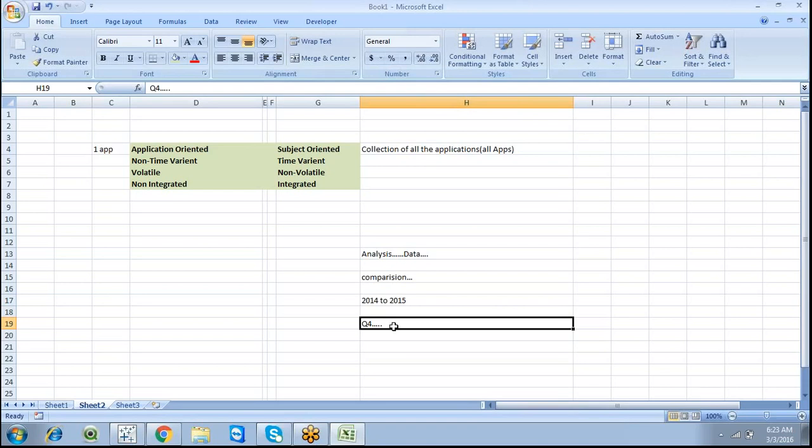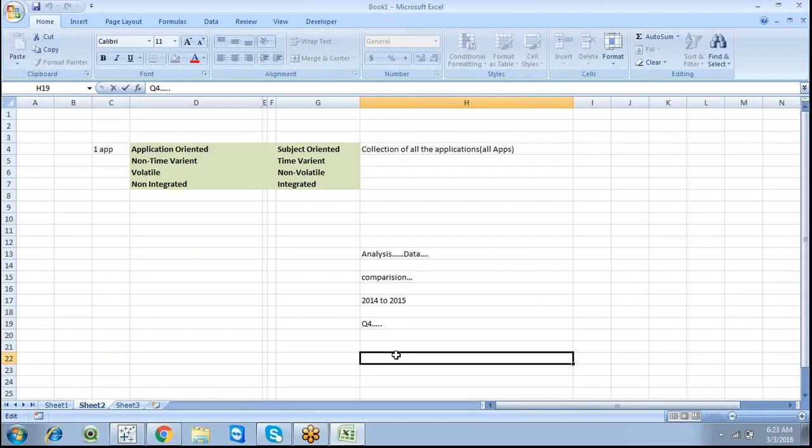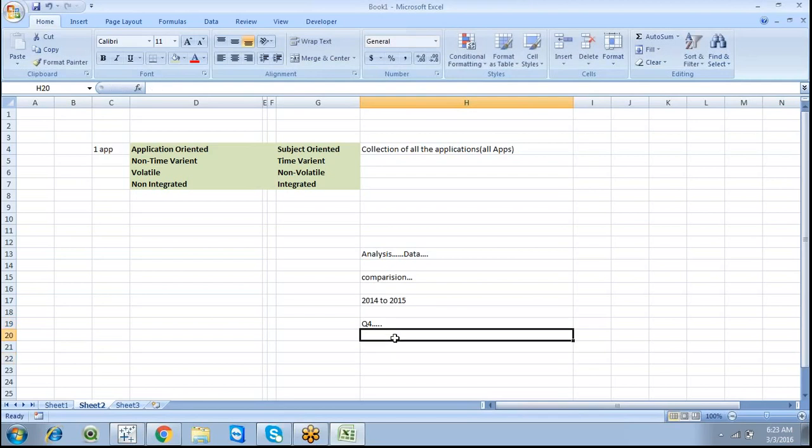From a business perspective, the organization wants to compare every year, 2014 Q4 to 2015 Q4. So we can generate reports based on the historical data.